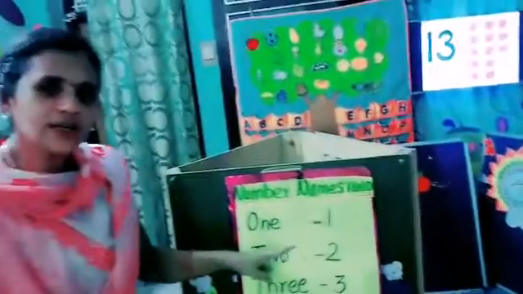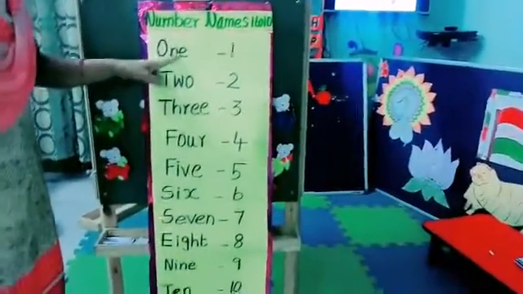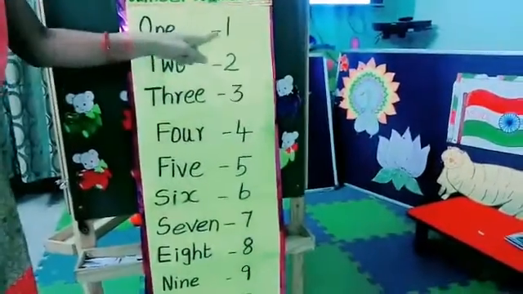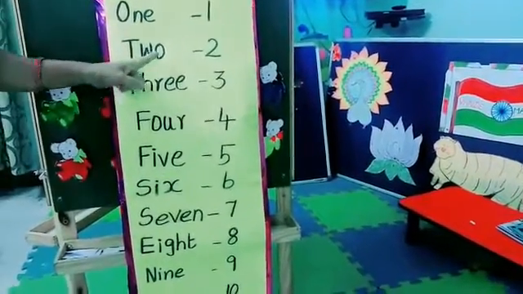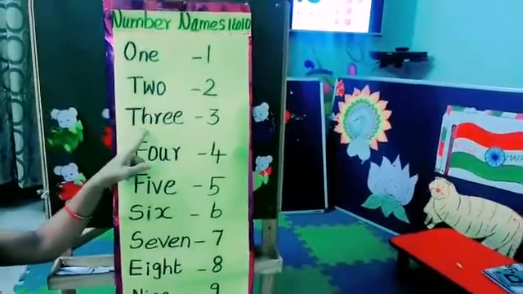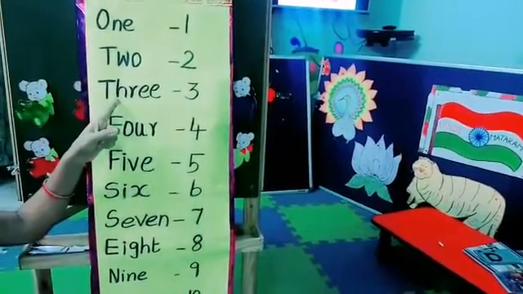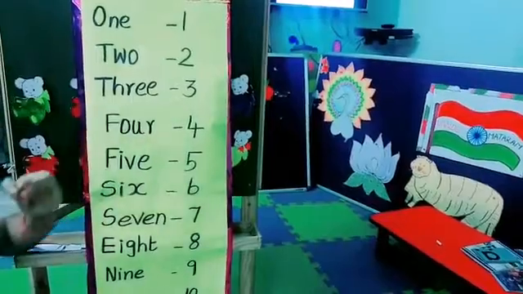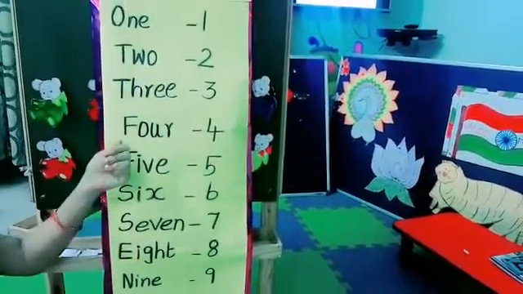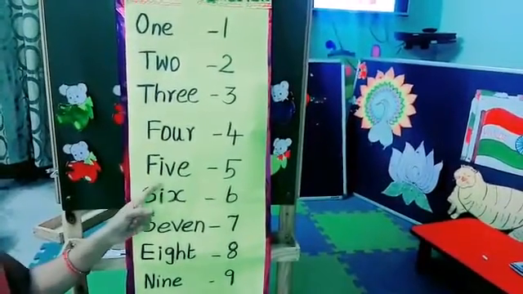Let's once again recall the number names. Come on, see the numbers. Everybody see here. O-N-E. 1. T-W-O. 2. T-H-R-E-E. 3. Everybody say. F-O-U-R. 4. Very good.